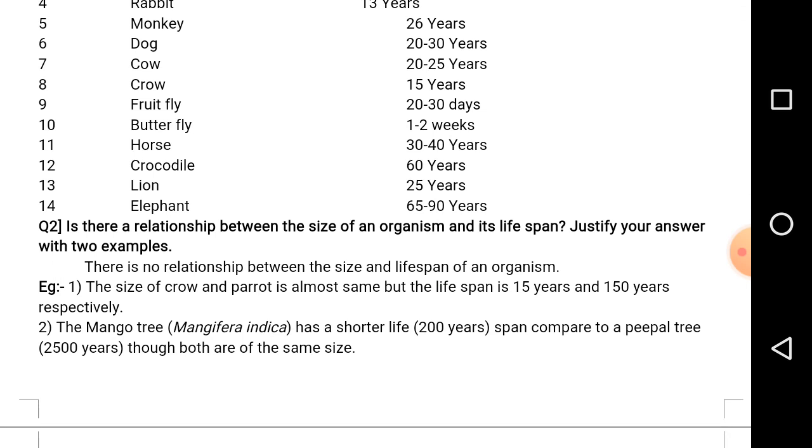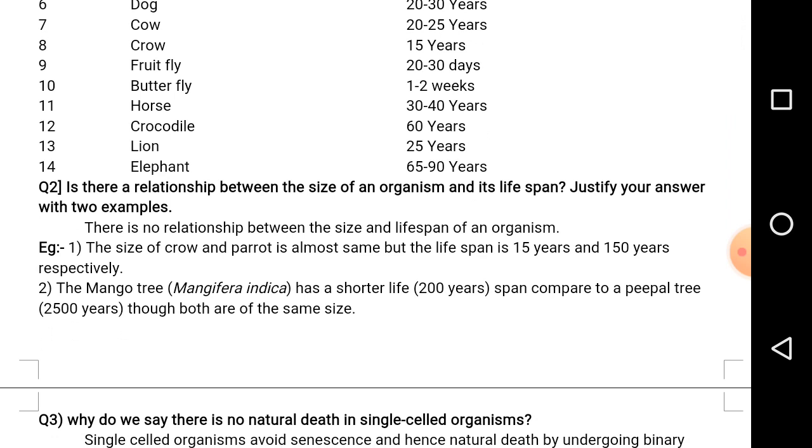Is there a relationship between the size of an organism and its lifespan? No, there is no relationship between size and lifespan of an organism.